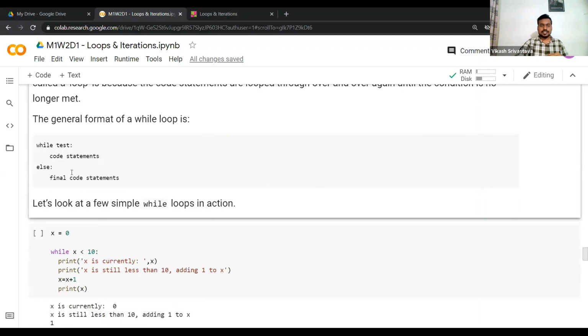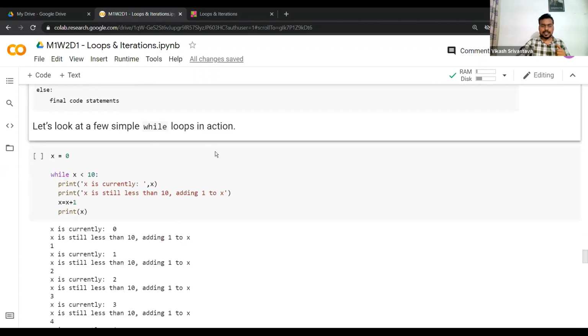Okay, so this is the format of a while loop, right? You write the while keyword, then you write a condition which will return a boolean, then of course the colon, and then you write a bunch of actions which you want to do. Of course you need to keep in mind that you will have proper indentation. Okay, and then if you want to pass everything else, if the condition is not fulfilled, pass them to else, right? So you can do that.